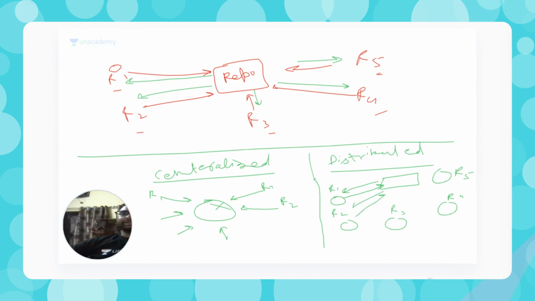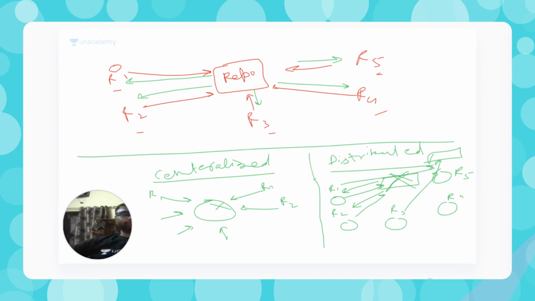So suppose this machine fails. These people can sync with each other. They can construct another machine, and with the help of that machine they can sync among each other, so the connection is created with these things.